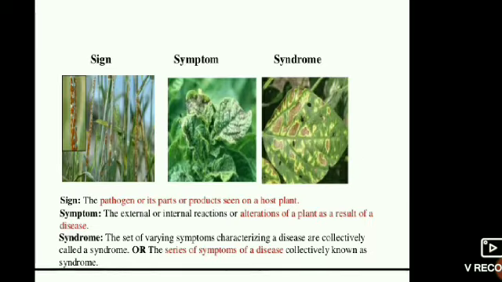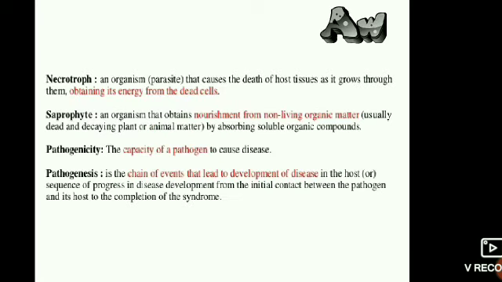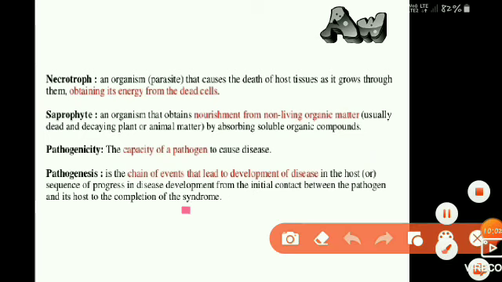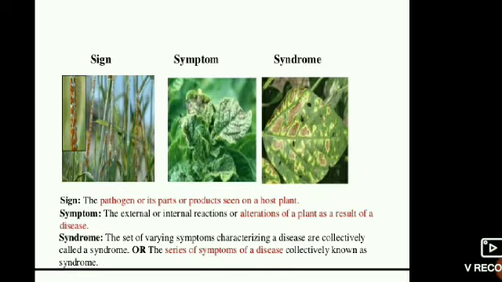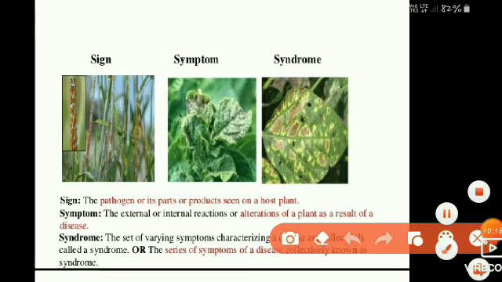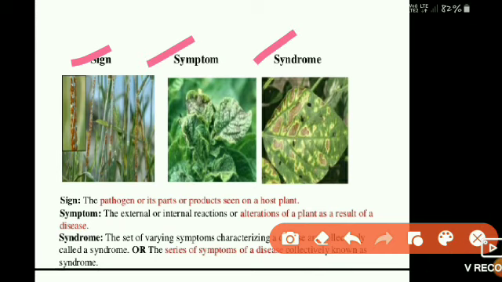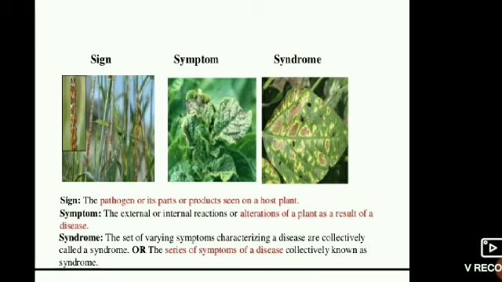Next is pathogenicity. When a pathogen infects and causes any disease, it will produce certain syndromes. Syndromes means something that is produced on a plant body. We can see three terms which are quite similar: sign, symptoms and syndromes, where the sign means the pathogen or its part or a product seen on a host